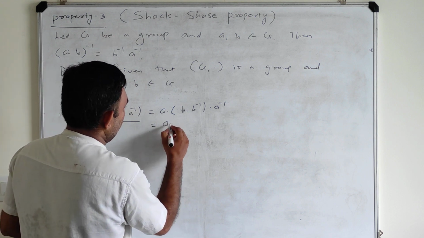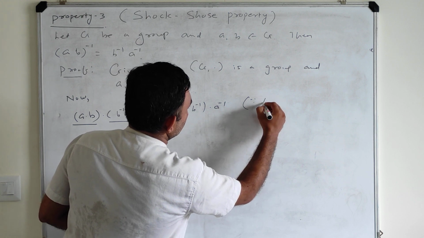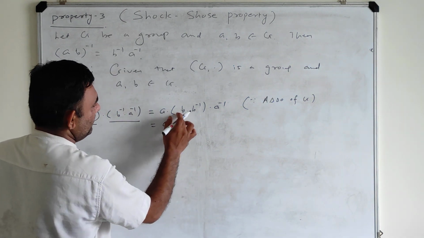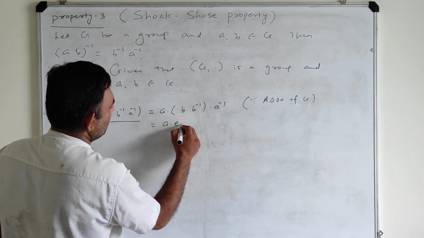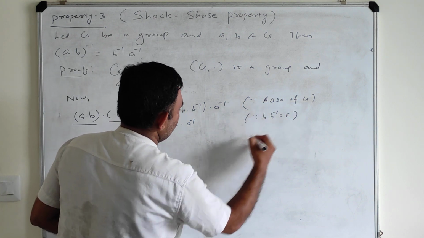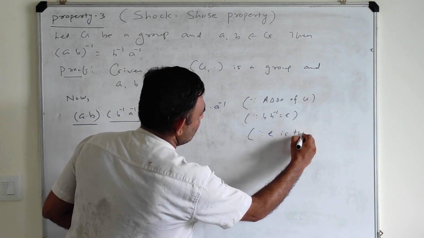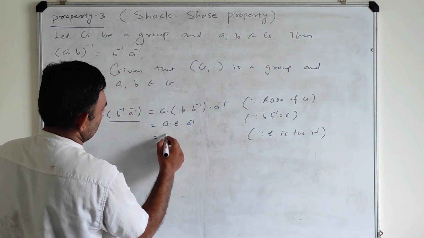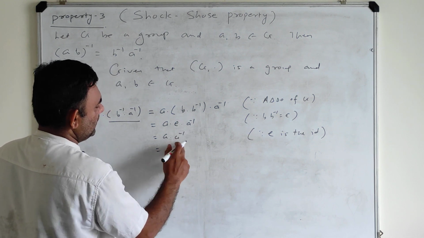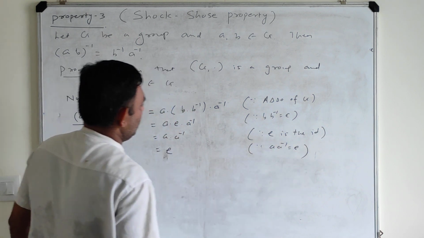So what I have is a dot (b b inverse), due to associativity of G. Now b b inverse is identity, because an element into its inverse is identity. Now a into e, because e is the identity, is a. Then a a inverse is again identity, since an element into its inverse is identity.